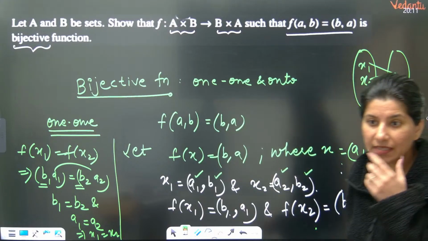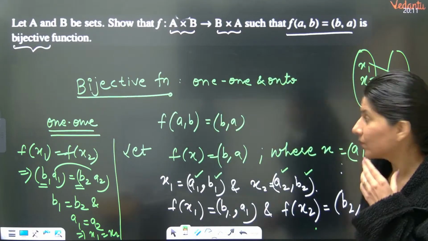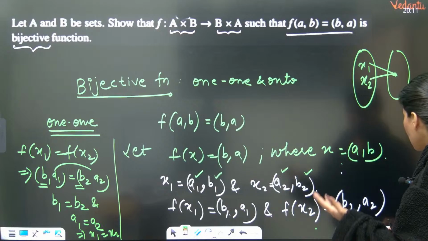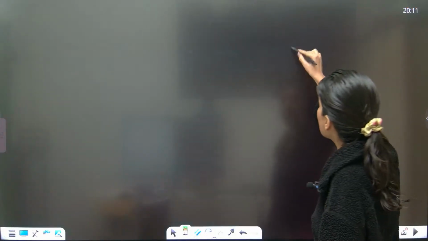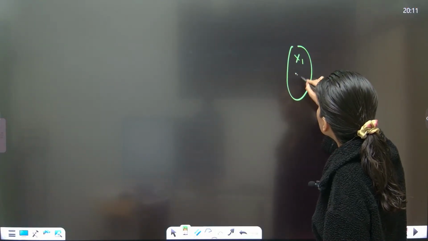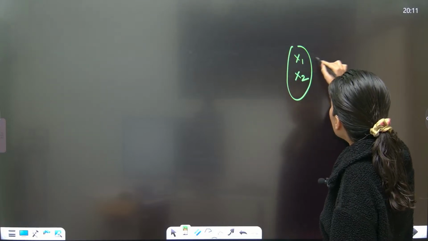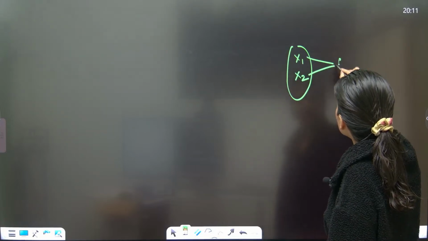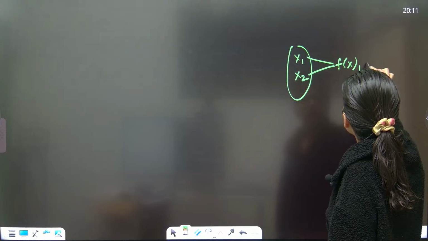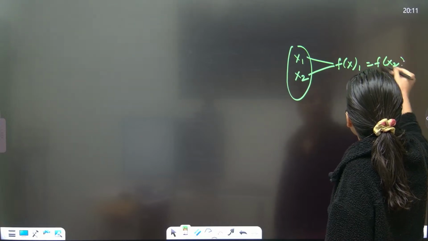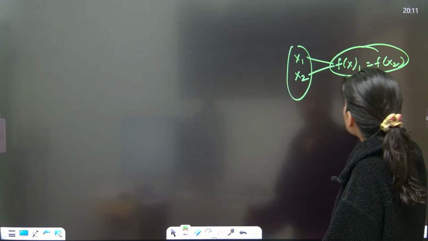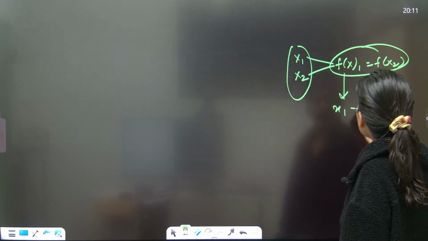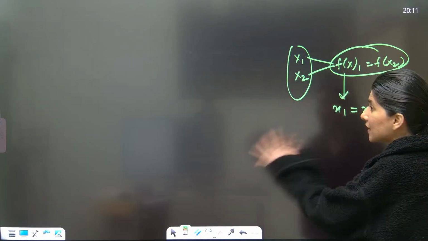Are you understanding my point? So what is the overall concept? I take two values x1 and x2 and say that f of x1 is equal to f of x2, and I solve it and realize this gives me x1 is equal to x2. What does that mean?